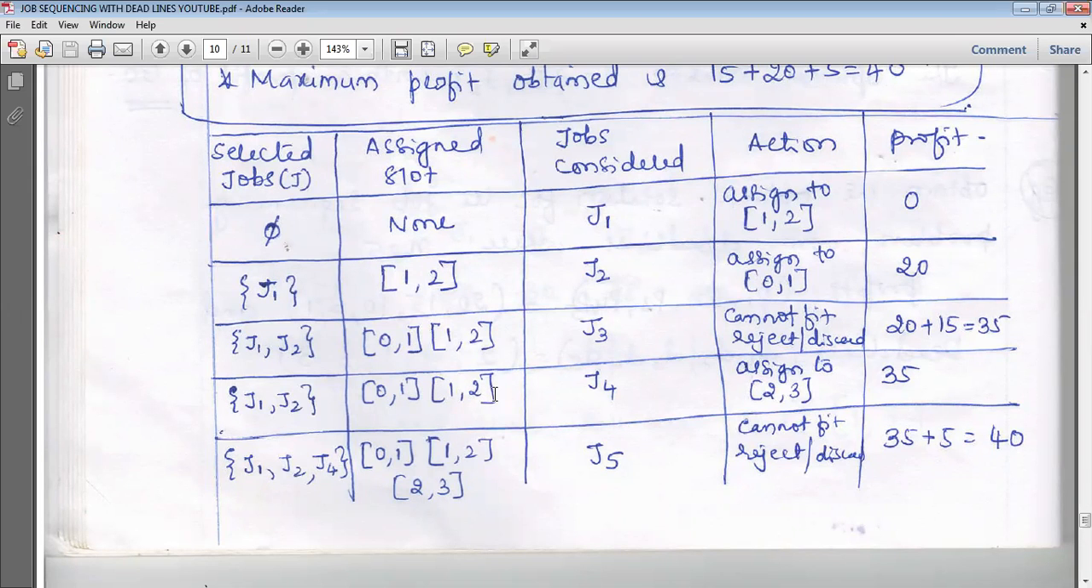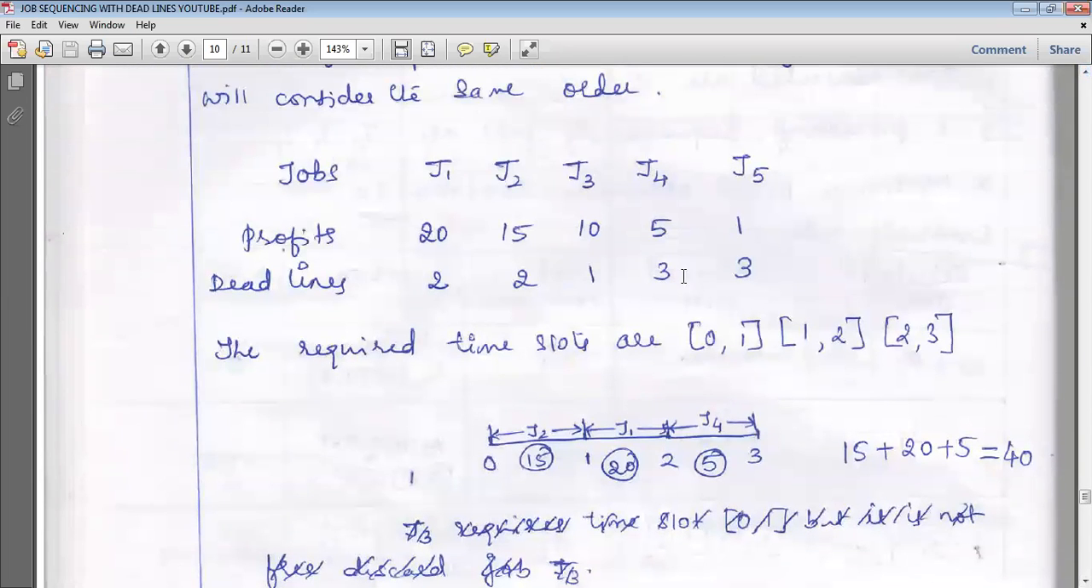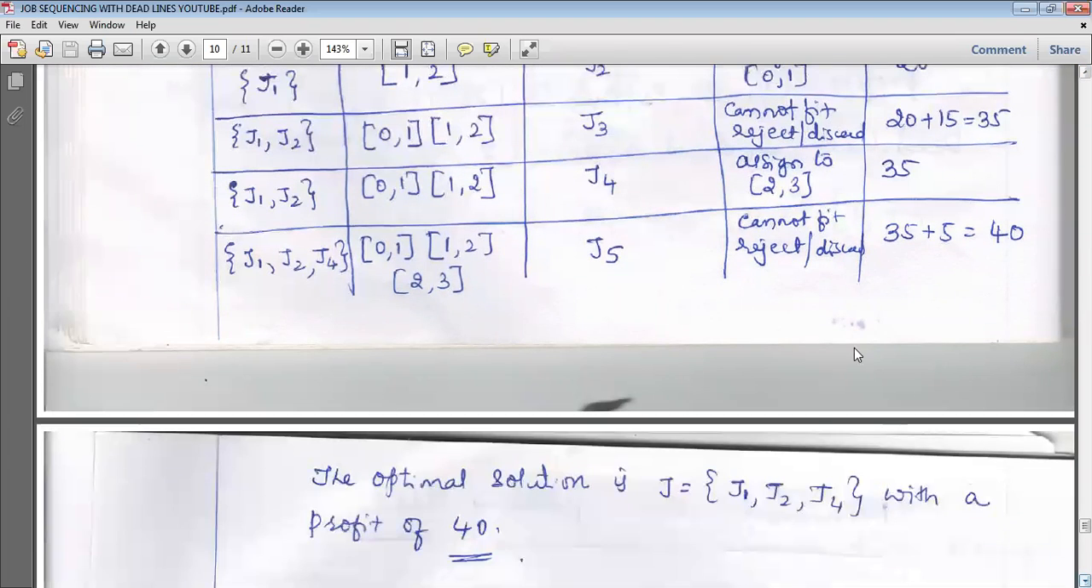The job considered in this step is J4. If you consider the job J4, the deadline is 3 hours. Which slot can I allot? First I have to think of allotting 2 to 3. Is 2 to 3 free? 0 to 1 and 1 to 2 were allotted, and 2 to 3 was free. So we are going to assign it to the slot 2 to 3. In the previous step we had 35. After selecting J1, J2, J4, the time slots are 0 to 1, 1 to 2, 2 to 3, and the next job we are going to consider is J5.